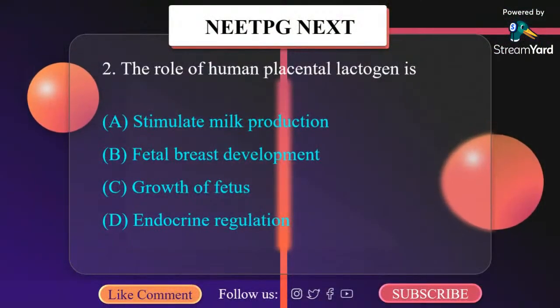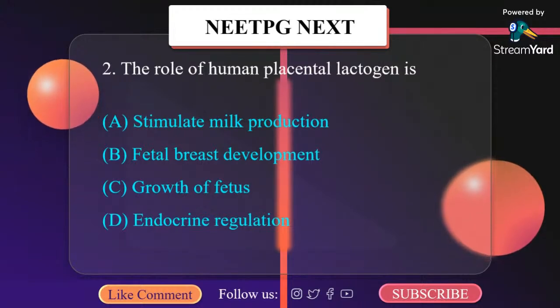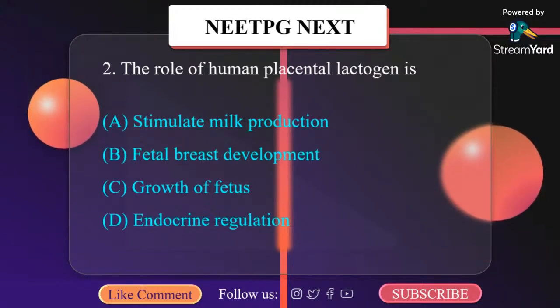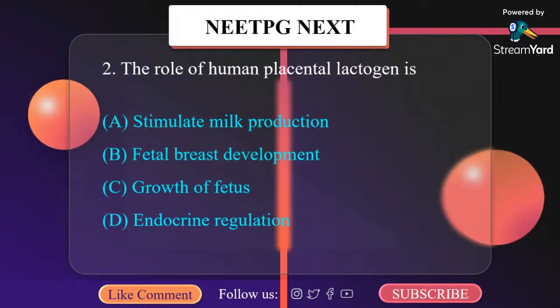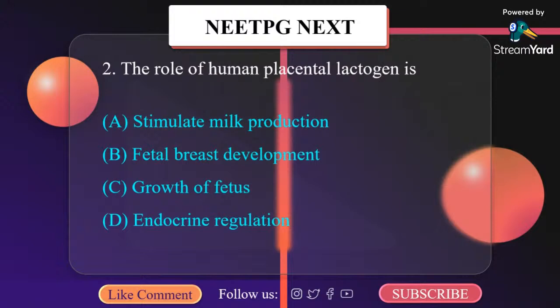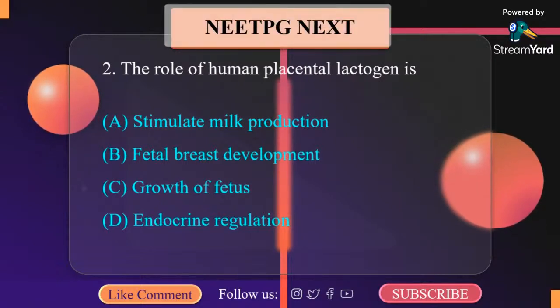The role of human placental lactogen is A. Stimulate milk production, B. Fetal breast development, C. Growth of fetus, D. Endocrine regulation. So the correct answer here is C.